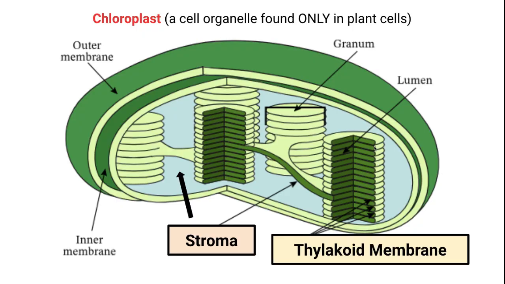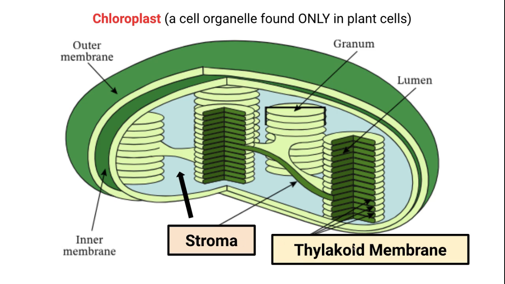Within the chloroplast, there are parts that are important to know. The stroma is similar to the cytoplasm of the cell. It's all the empty space. So inside the chloroplast, this big green organelle, you have empty space. That's called our stroma. And then you have stacks of thylakoids here. The green here is going to be your thylakoids. The outer edge of the thylakoids is known as the thylakoid membrane.